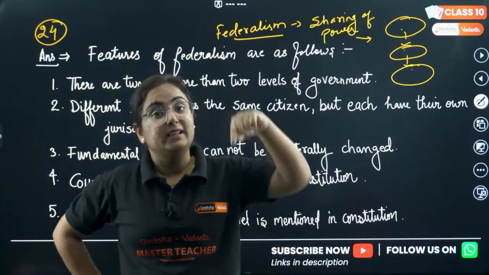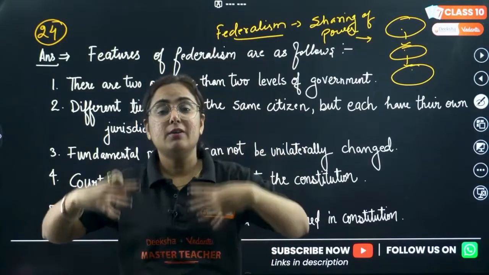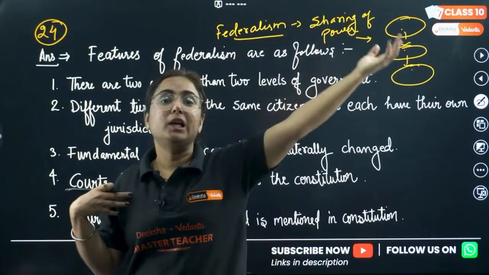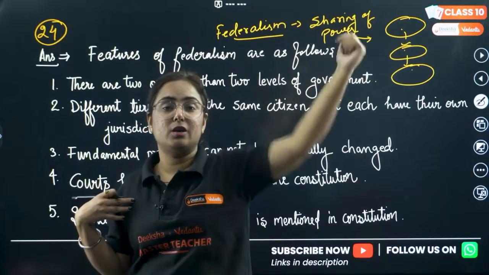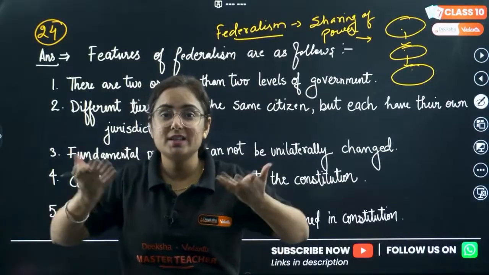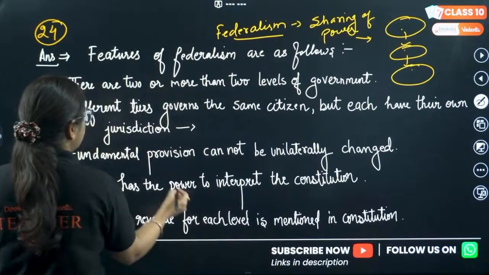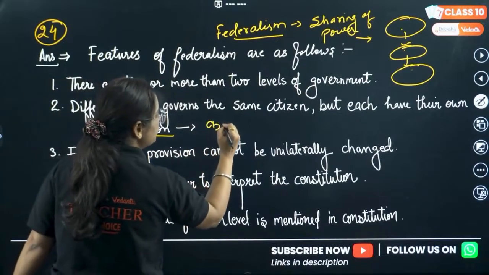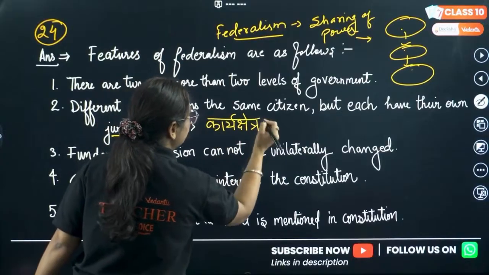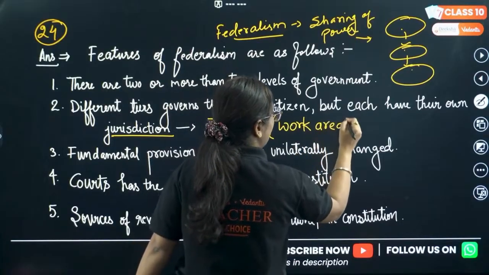These different levels of government govern the same citizens. For example, the government of Madhya Pradesh is ruling me, and I am also being ruled by the central government sitting in Delhi. Both governments rule the same citizen, so what is the difference? It is their jurisdiction, which means Karya Kshetra, the work area where they are working and in what they are working.